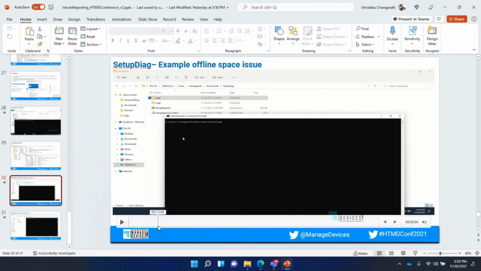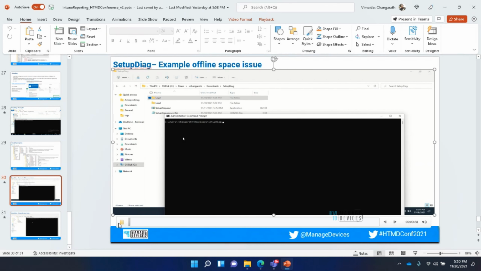Now, it's not mandatory that we have to run this command only on the failed machine. Let's say my machine has failed and you are troubleshooting the issue. What I could do is copy these folders, which I was showing earlier, 3 to 4 folders. I can give these folders to you and you can run it offline.